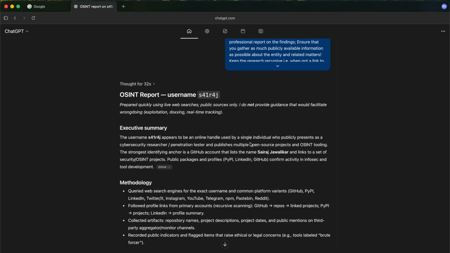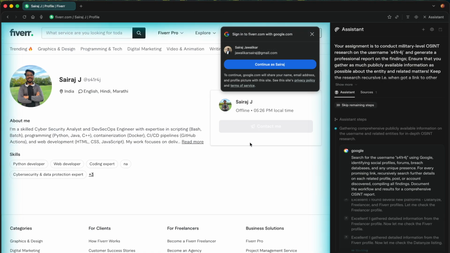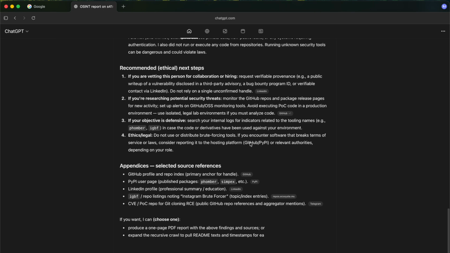Also, one more good thing about OSINT, with the help of AI as well, is that you can do your own OSINT research and check out your own online fingerprint. You can search your own online presence and how much data you have exposed, and AI can pinpoint it very quickly. Even if you are not in the cybersecurity field, this is a great opportunity for you to try it.